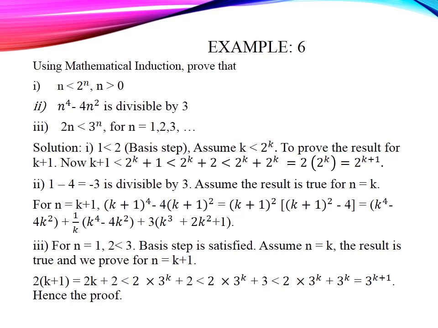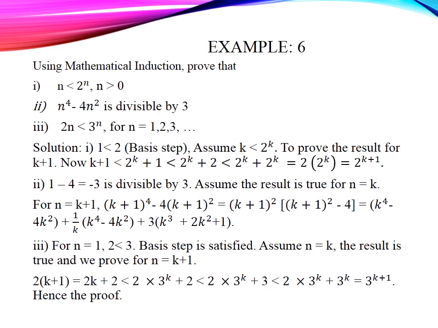Now you expand and make a modification, and we get it as k power 4 minus 4k square plus 3 into (k cube plus 2k square plus 1). All the terms are multiples of 3. The first term is a multiple of 3, the second term is a multiple of 3, the third term is a multiple of 3. The second problem is satisfied.